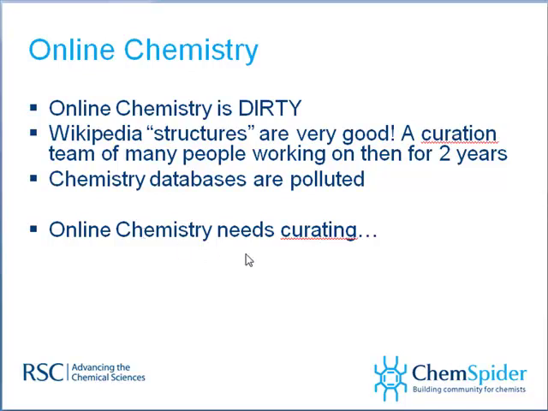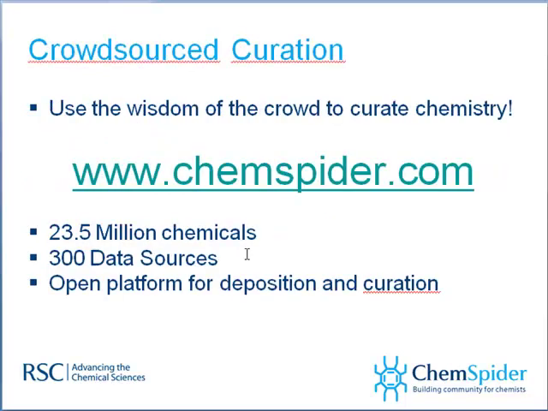So, if online chemistry needs curating, who's going to do it? Well, we say the crowd. The wisdom of the crowds has to be engaged to curate chemistry. That's how Wikipedia grew. It's a crowdsourced database. The crowd is building it. People with different skills are putting all of the information that they know, all of the data that they've gathered, up onto Wikipedia, and it gets curated by an entire team of people, the crowd.